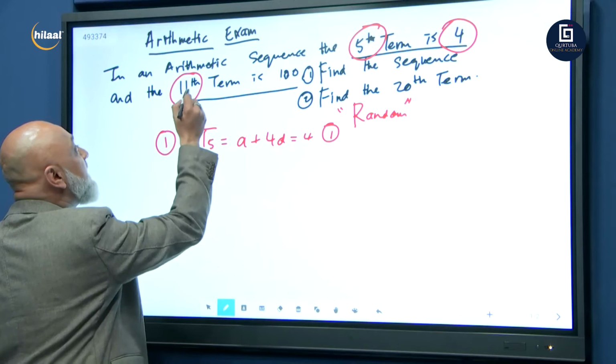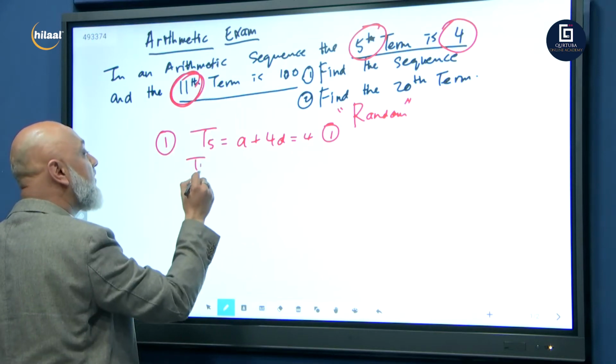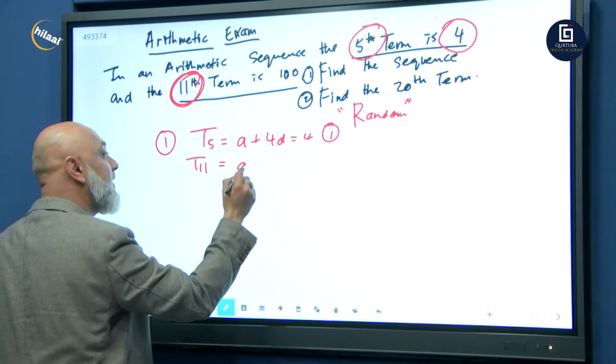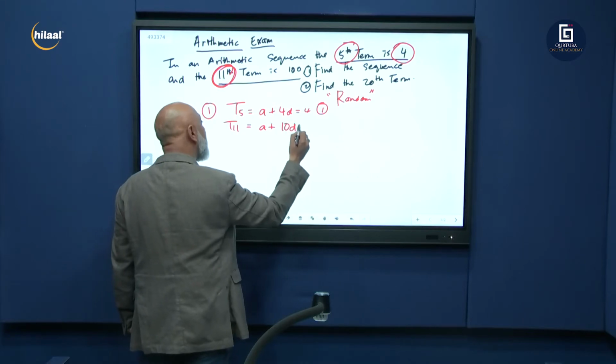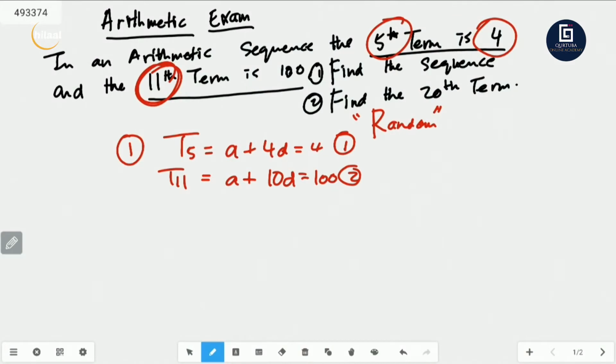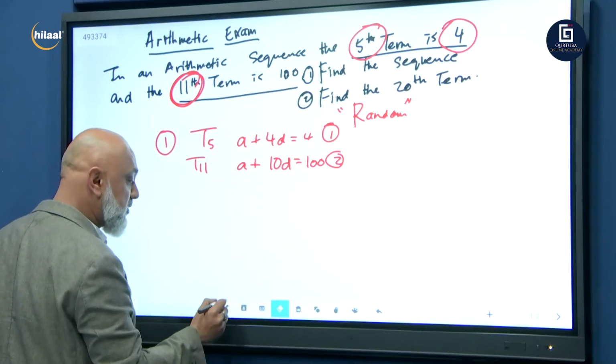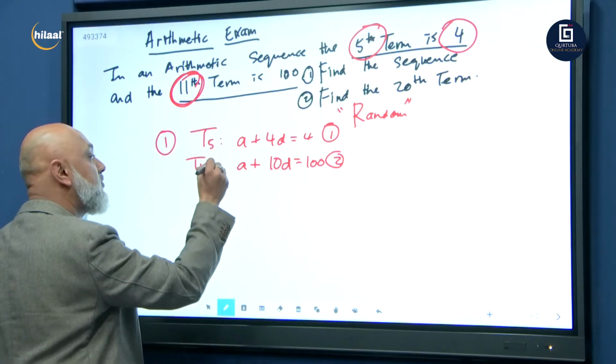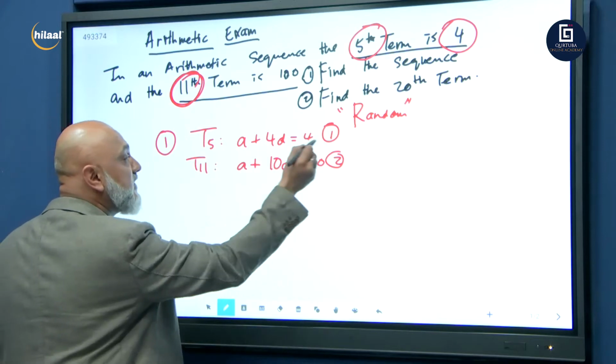Then we're given term 11. So T11. What is term 11 known as? A plus 10D is equal to 100, and that's equation number 2. Okay, so this is term 5, that's term 11. So let's do it like this. Remember your equations here, you can't have two equal to signs. So I'm just going to put two dots. This is equation number 1.